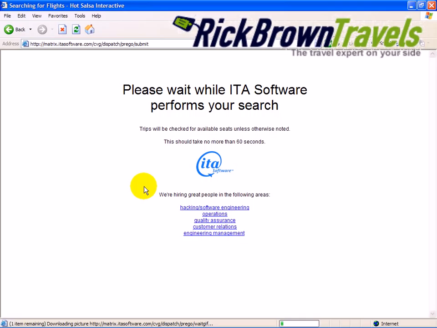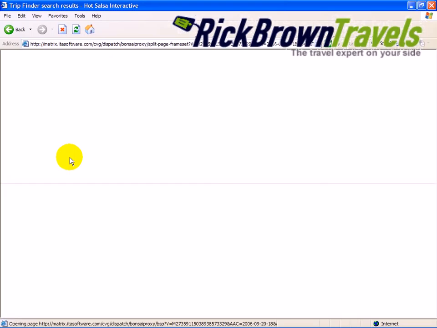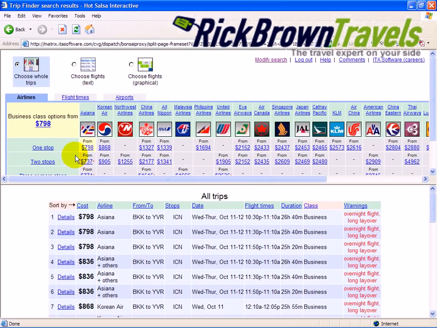Okay, the system is going to search. Now, the interesting thing to note, too, is if you compare prices between what ITA Software shows and what Expedia shows, you'll see some huge differences. This is how Expedia makes their money. They hope that you won't know what they're paying. Okay, so these are all, as you can see, business class service. Now, what's interesting to note about this flight, here's Asiana for $798 compared with Air Canada, $2,433. You see that right there?